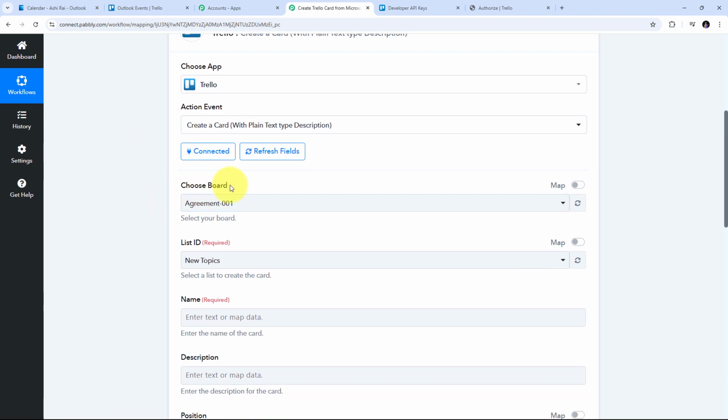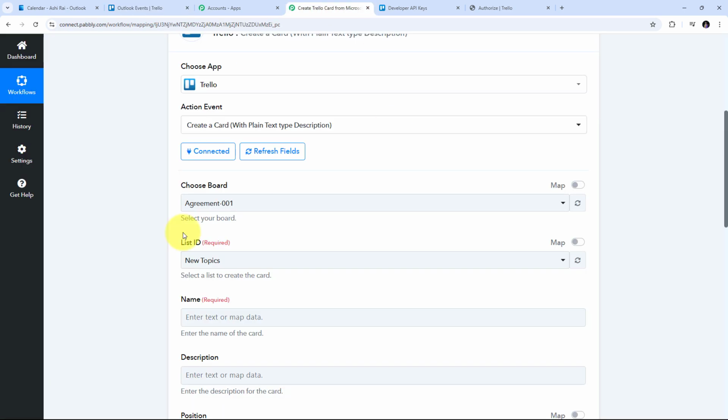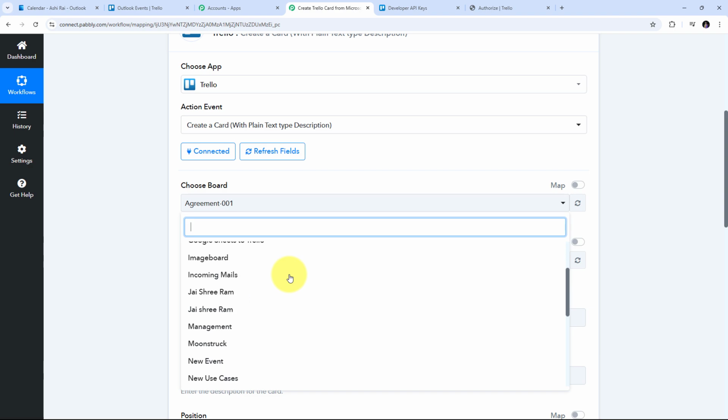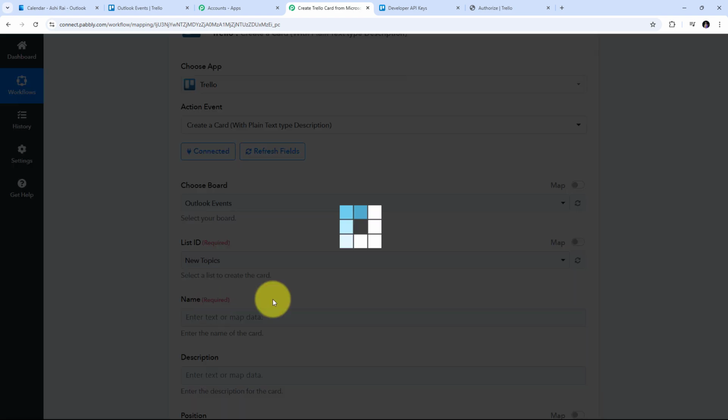Now here first I have to choose my board and my list ID. For this, let me take you back to Trello. Here in my Trello account, I have this particular board of Outlook events, and in this, I have this particular list of events. So I'm going to go back to Pabbly Connect, and here first I need to choose my board. So I'm going to open this tab, and here I'll find all the boards that I have in my Trello account. I have this particular board of Outlook events, so I'm going to select this.